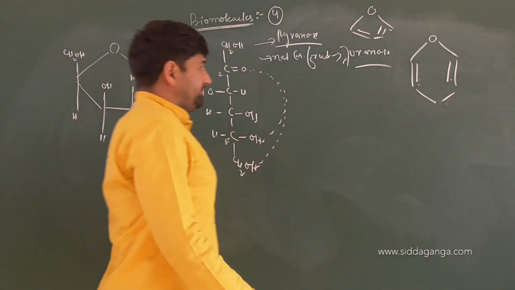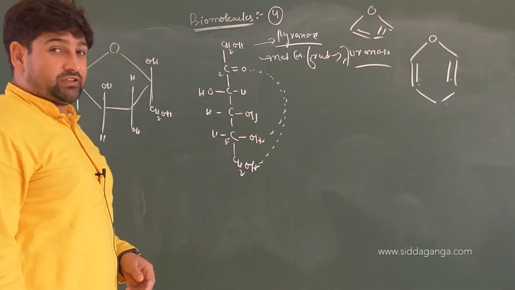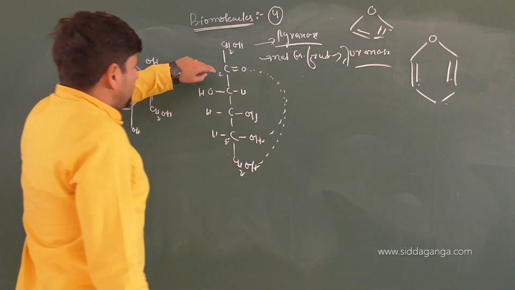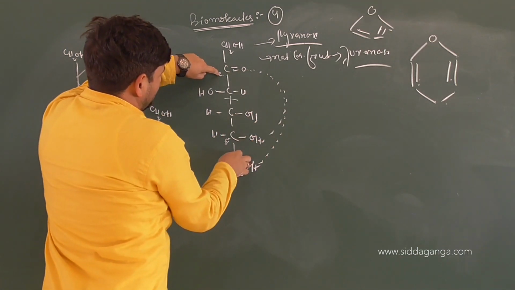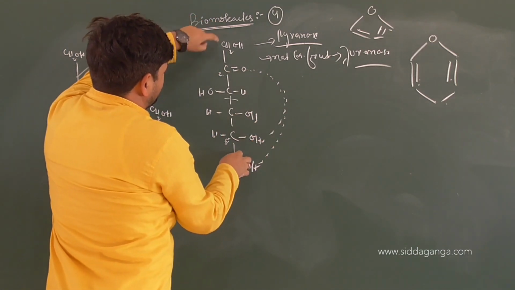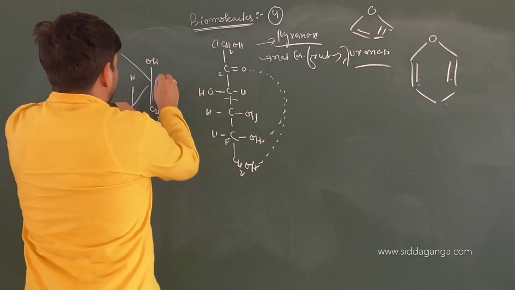This is pyran structure. Okay, so this is what? Furan structure. Important. Now look on the carbon number 3 here. This is OH. It will bond up with this. CH2OH will go above the plane. So this is carbon number 1 for us here. This will be carbon number 2.